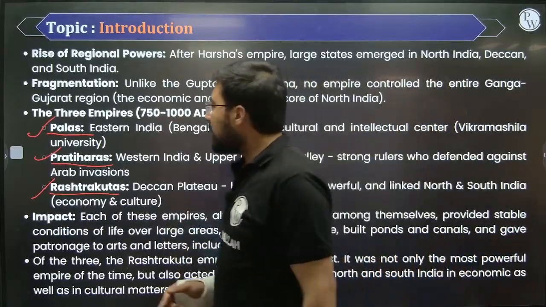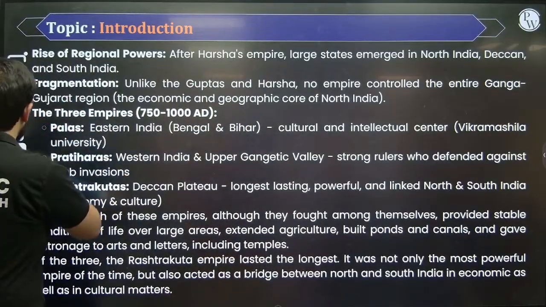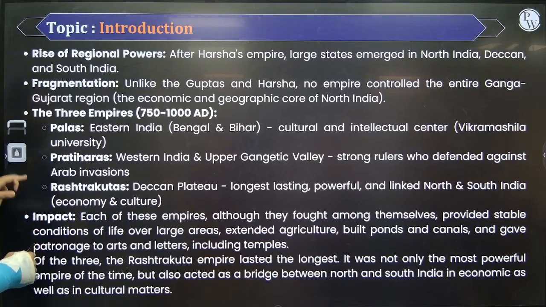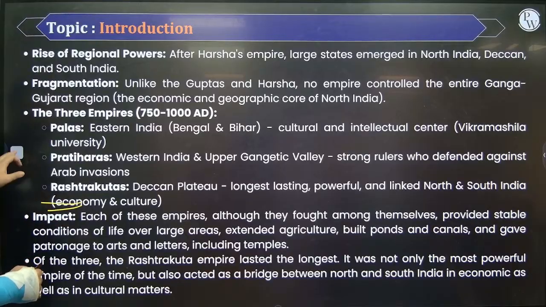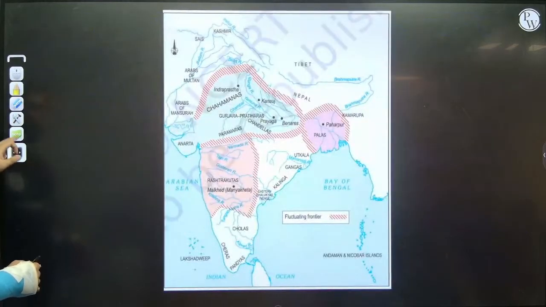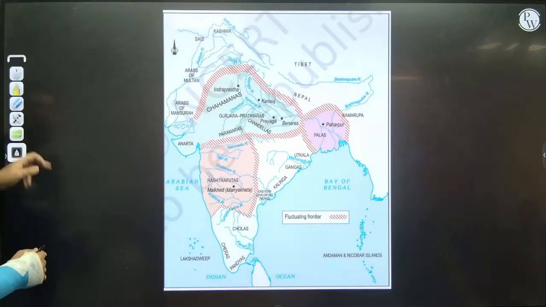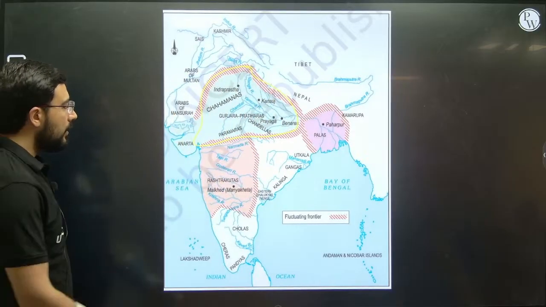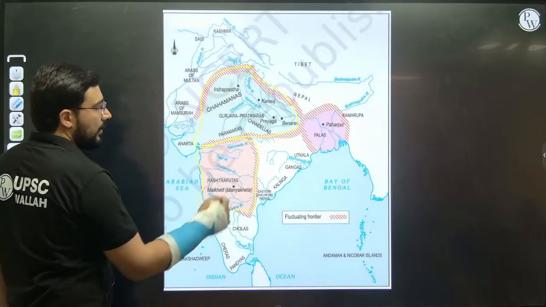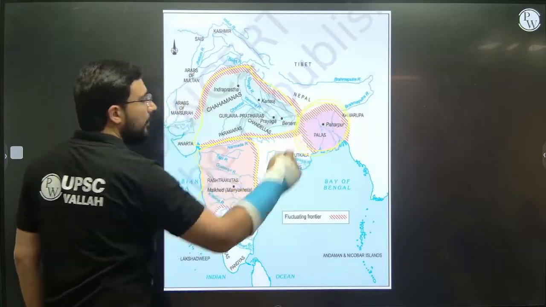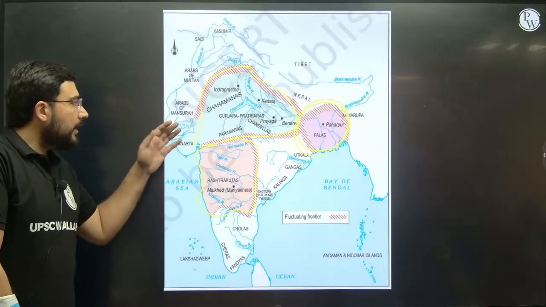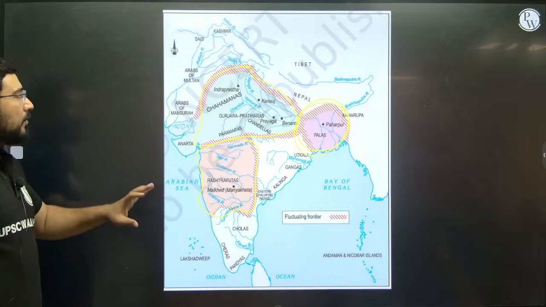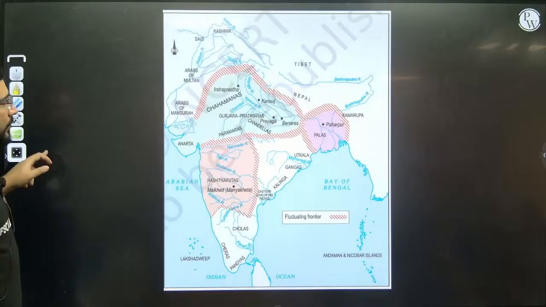Right? So now we'll discuss about these three dynasties, who were their founders, what were their specific kinds of ideas. Let us try to understand about these three dynasties. And these three dynasties will be responsible for what is known as the tripartite struggle. Let us see the broad map. Can you see this? This area was under the control of Pratiharas. This was the area under the control of Rashtrakutas, and towards the eastern, this is the region of Palas. So broadly they begin one in the west, one in the east, and the other in the Deccan region. And this is bound to create lots of challenges for each other.